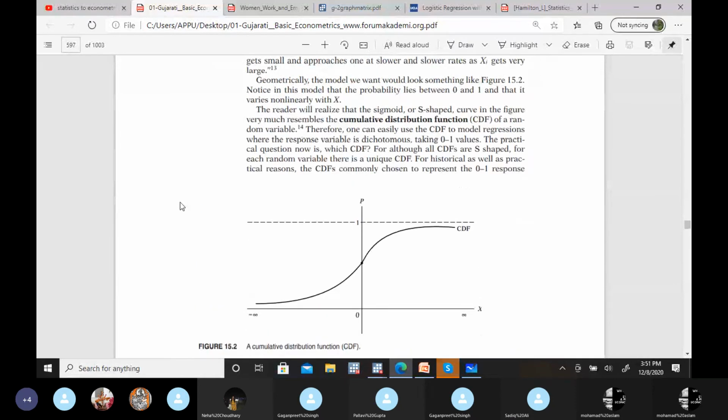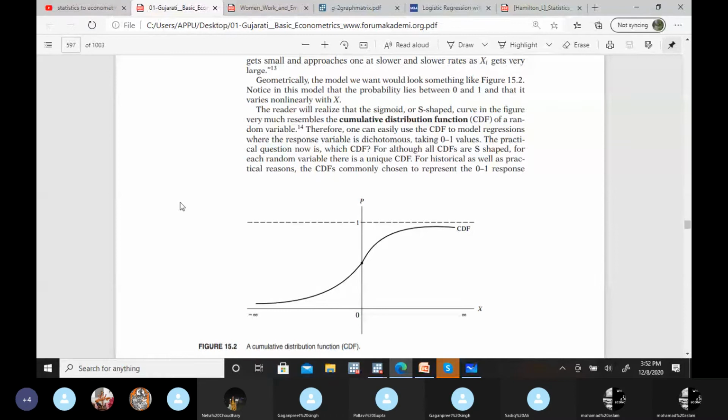But the background picture of this logit model is that we need some function that gives us values between 0 and 1. The second important thing is that most of the values lie either at 1 or at 0, right? So this is a cumulative distribution function.